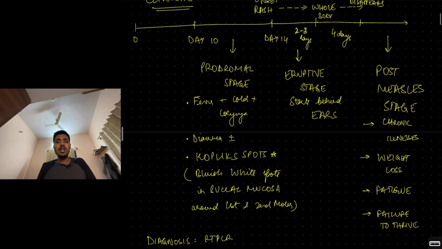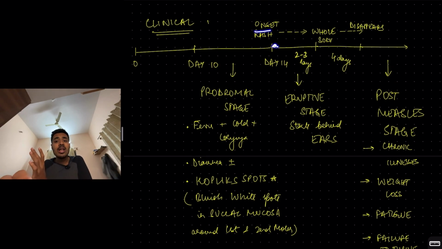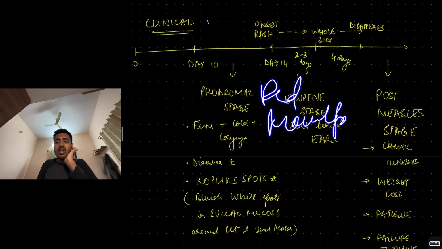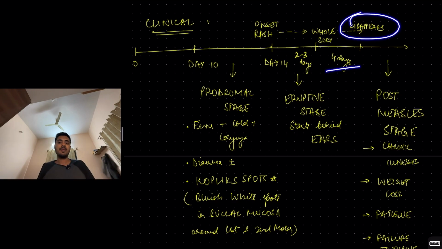Then coming to the eruptive stage. The eruptive stage is from day 14. On day 14 there is an onset of rash, and it always starts behind the ears. A red maculopapular rash that starts behind the ear. It then progresses to the whole face and neck, and eventually, after 2 to 3 days, the whole body, and then after 4 to 5 days, it disappears. So the rash follows a typical progression in measles, and the eruptive stage is all about the rash.